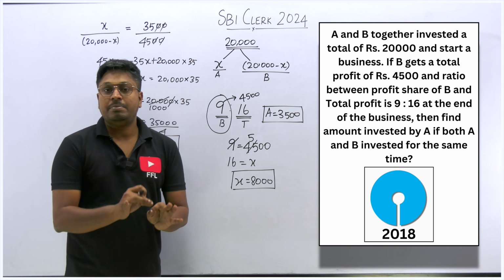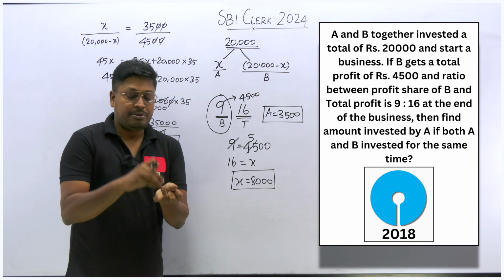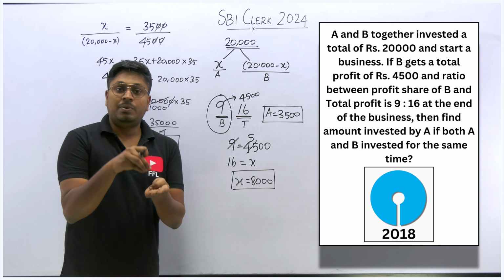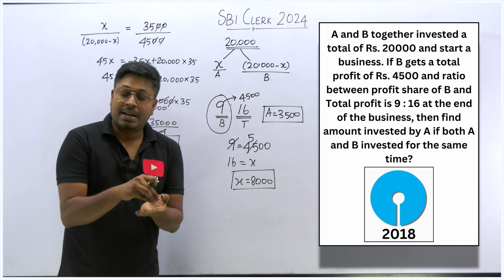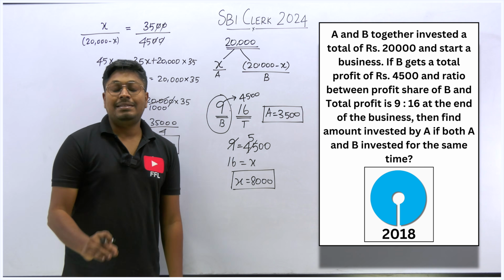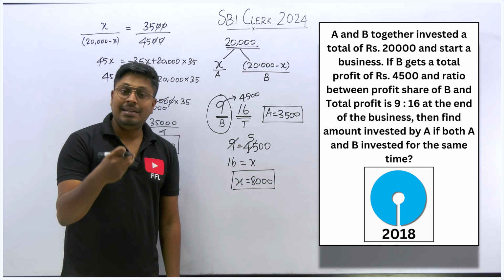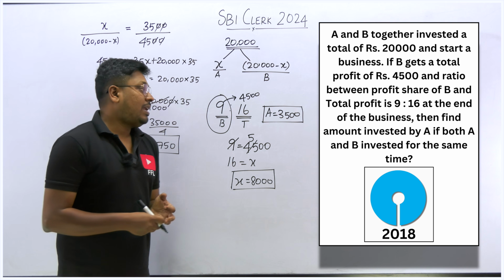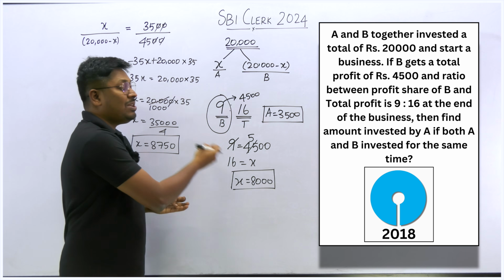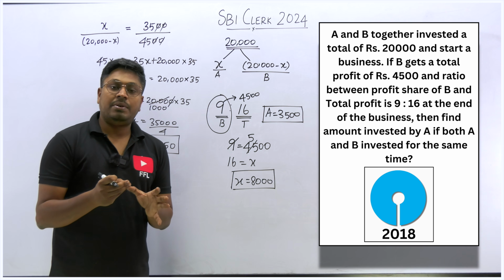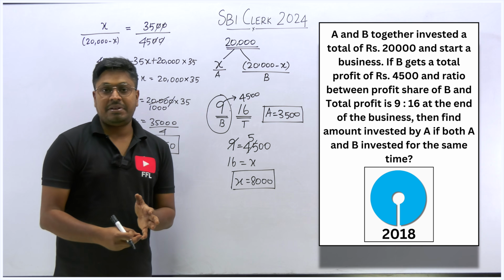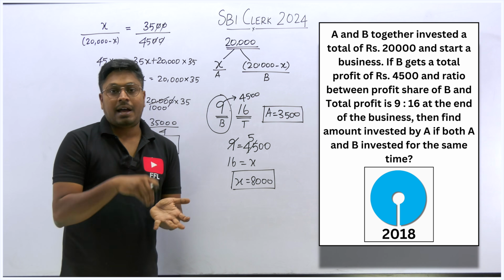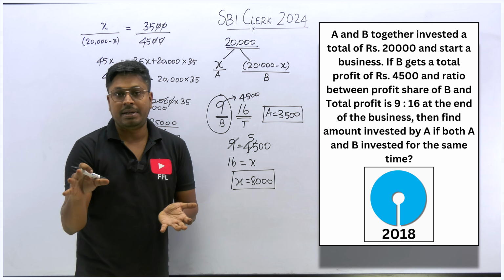Many times on my YouTube channel I have told this: learn partnership, learn problems on ages, learn percentages, ratio and proportions. When you give importance to these kinds of topics, in the prelims exam you can easily clear it, as well as the mains exam too if you target these kinds of questions, right? Even if they ask any tough level questions here, you will be able to solve. But when you take questions like boats and streams, alligation and mixtures, there are huge concepts. At some point you have to use a formula. So that's the reason I won't ask my friends to touch those kinds of topics in the exams.